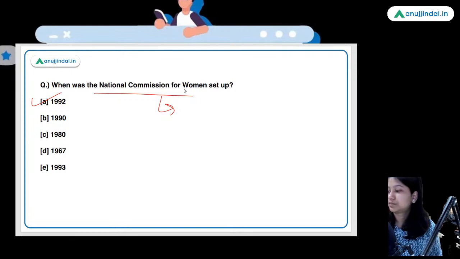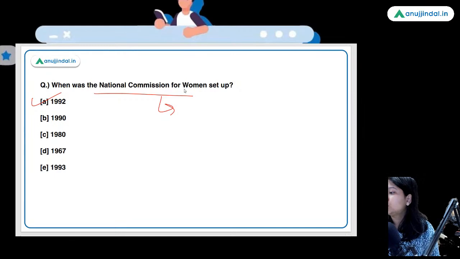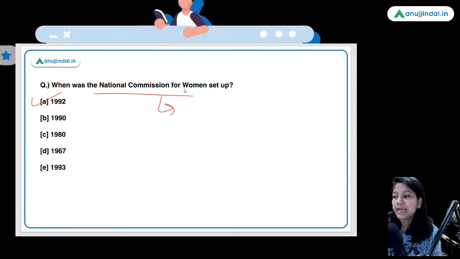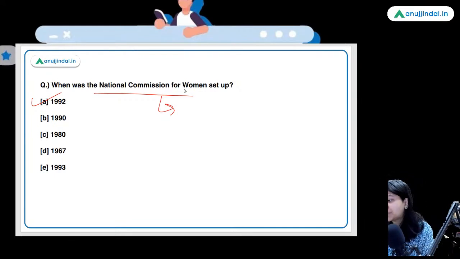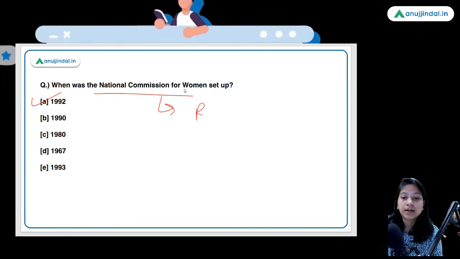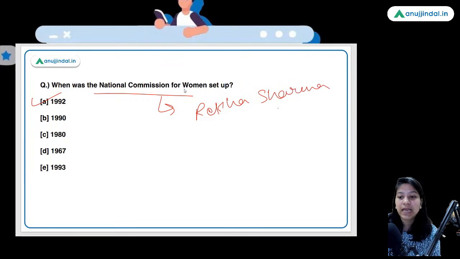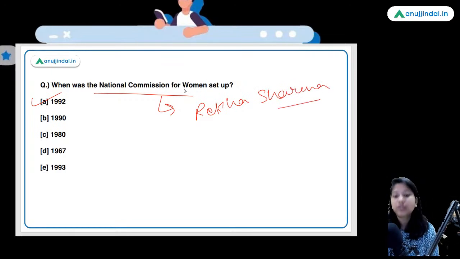The person who is the chairman of NCW. Guys, it is Rekha Sharma. Absolutely right, Saurabh Gupta. Rekha Sharma. Like we have this commission in the news, you could have prepared the head of this organization on your own.